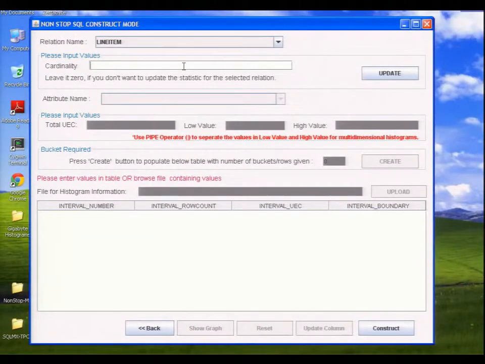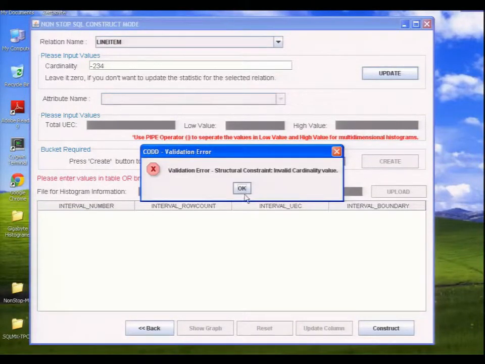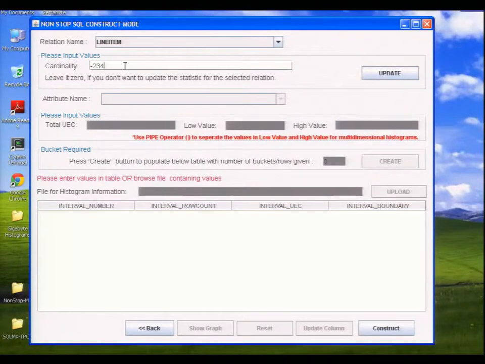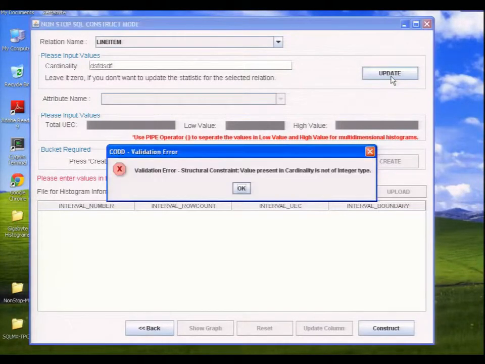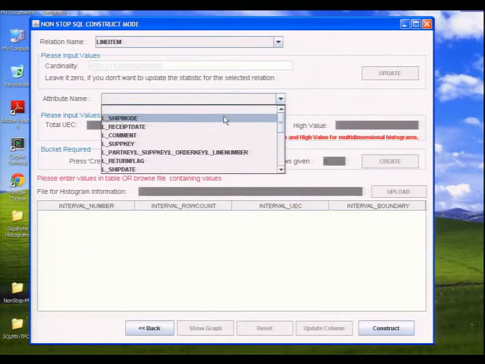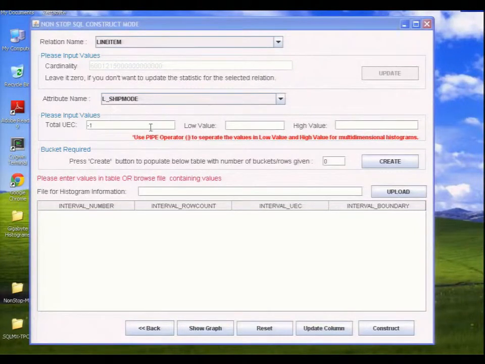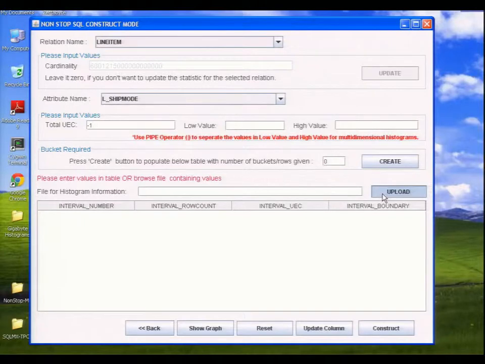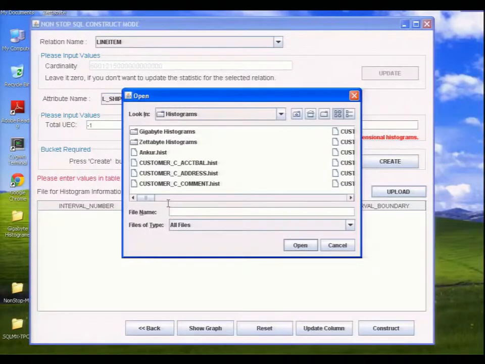Now here we are doing it on lineitem. First of all I give this negative value. If you give some wrong value, it gives you information that the value is wrong. Once you give a correct value, only then will this part be enabled, otherwise all this will be disabled. Then these are the columns of that relation. You choose the column for which you want to create data.